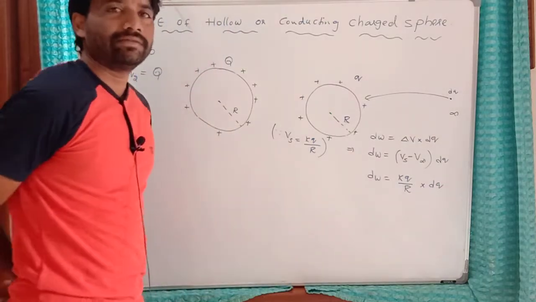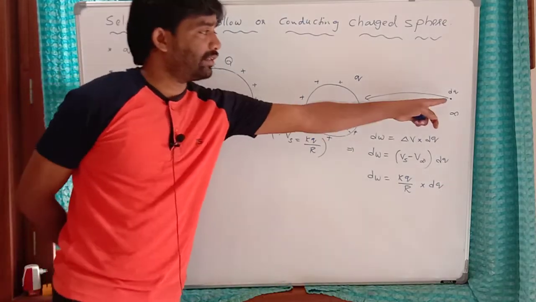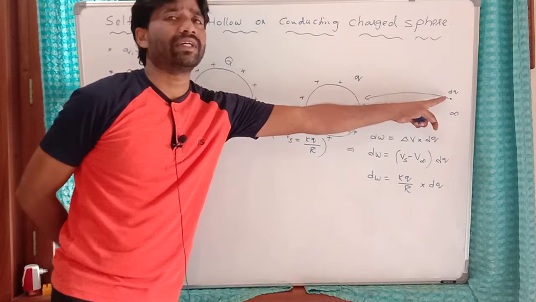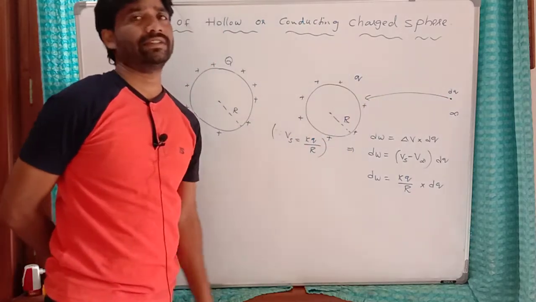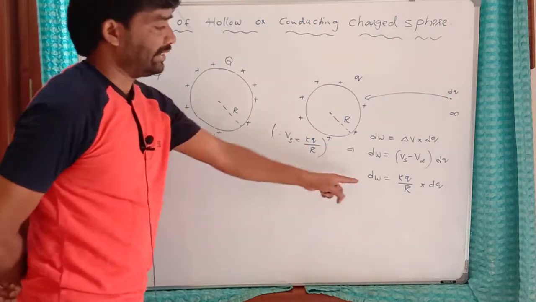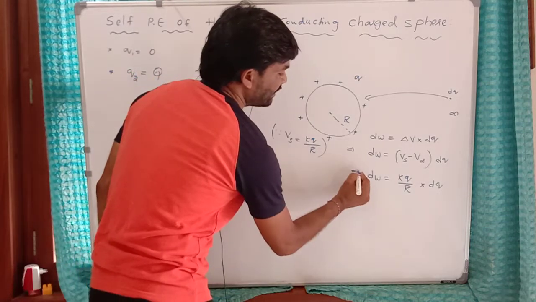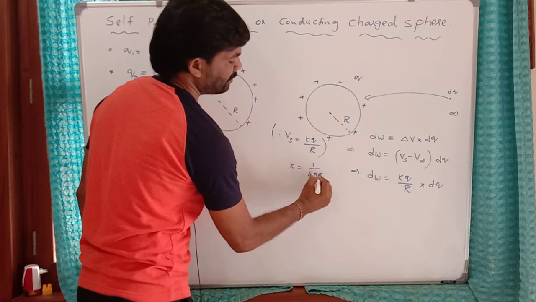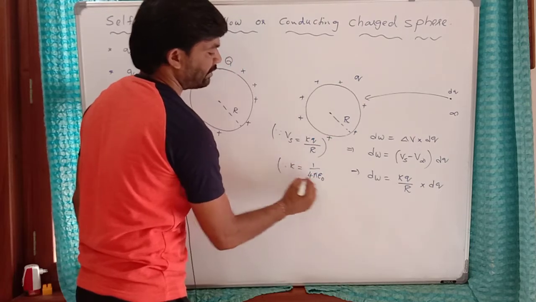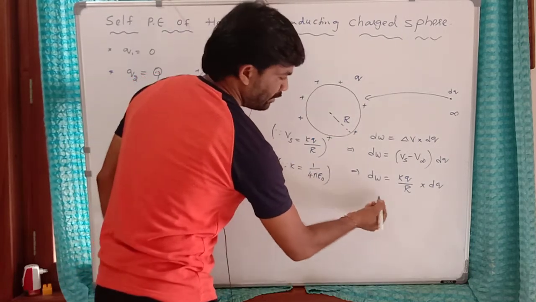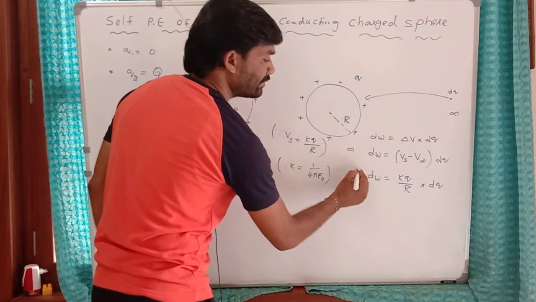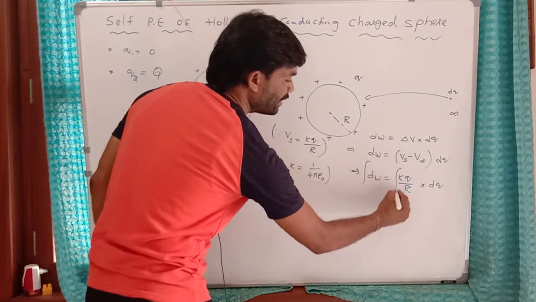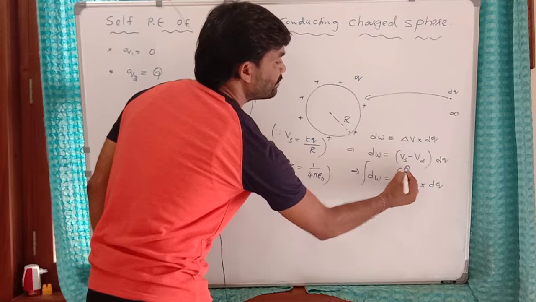This is the equation for the work to be done to bring dq charge from infinity to the surface of this sphere. Now what is k here? k is the constant equal to 1 by 4 pi epsilon naught when the surrounding medium is air or vacuum.